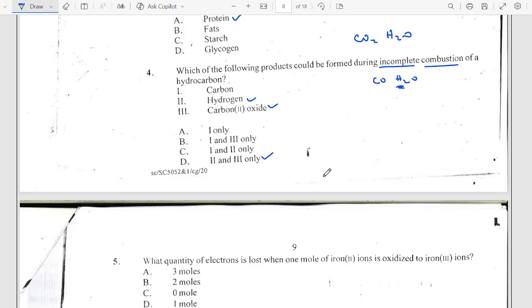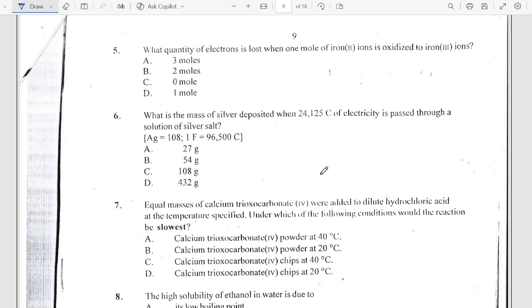That's beautiful. The next question says, what quantity of electrons is lost when 1 mole of Fe2+ ion is oxidized to Fe3+ ion? Of course, from Fe2+ and Fe3+, you know that only 1 mole of electrons is lost. And this is the equation: you get Fe3+ plus just 1 electron to balance up. Minus 1 plus 3 is 2, which is the same thing as here.